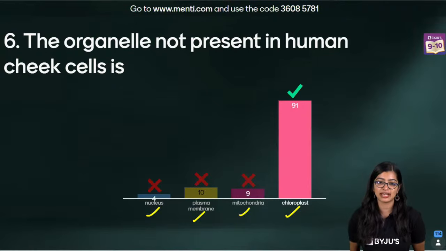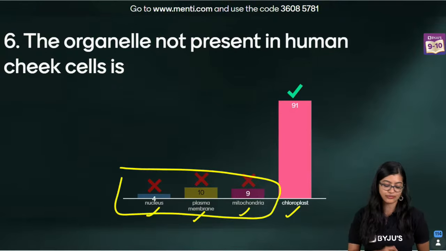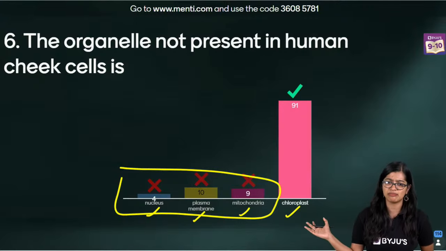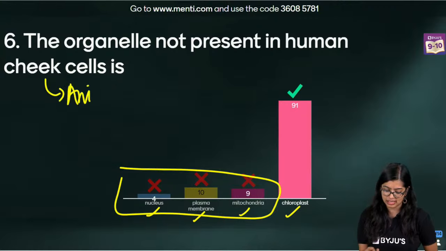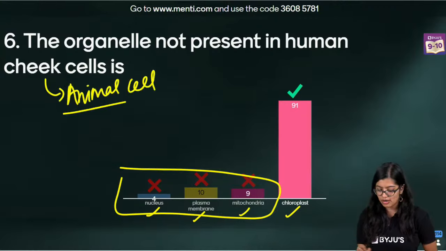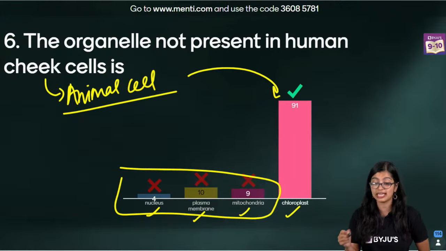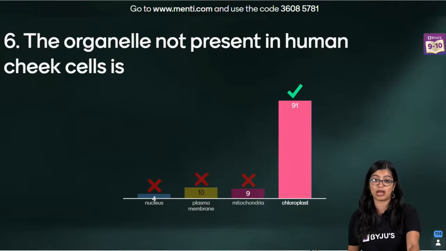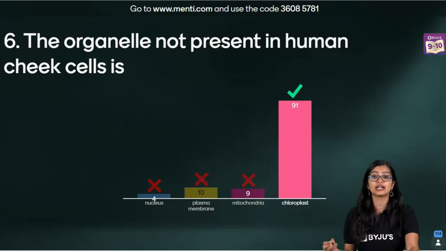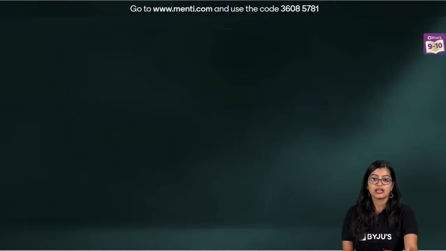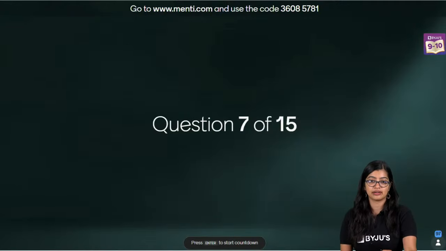Very good everybody, very good. Most of you have got the answer. I don't know why all of you got confused here with nucleus, plasma membrane, mitochondria. I think some of you had misclicks as well. When we talk about human cheek cell, we are talking about an animal cell, right? So answer here is chloroplast because chloroplast is something that is not present in animal cells but only in plant cells. Now moving on to the next one, right?